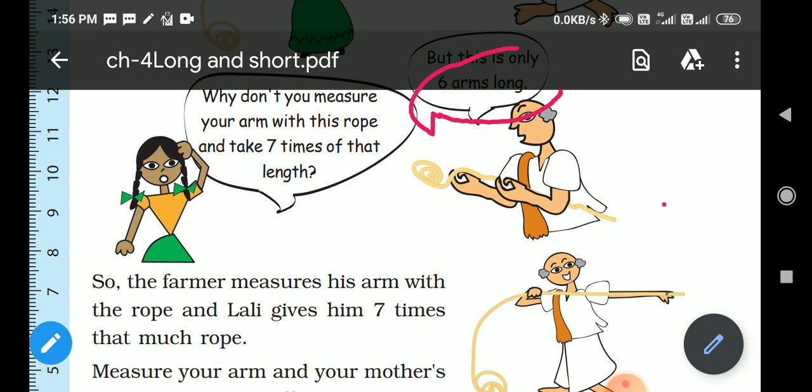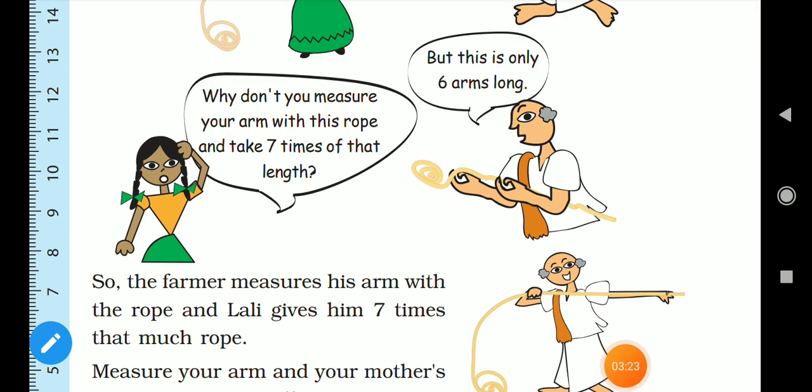Then the girl said, why don't you measure with your arm and take 7 times of the rope? Okay, because he told that he got less length. That's why the girl asked the farmer to measure with his arm and take.